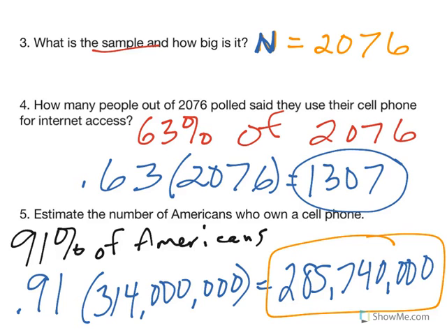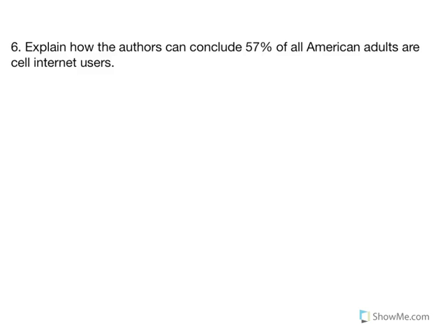And we're going to need that then for number 6, because number 6 says, explain how the authors can conclude 57% of all American adults are cell internet users.